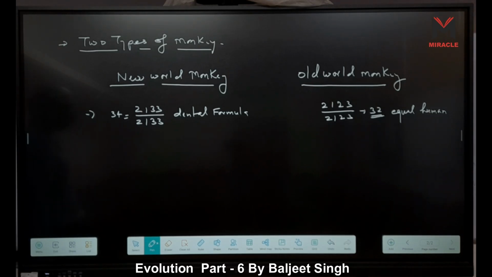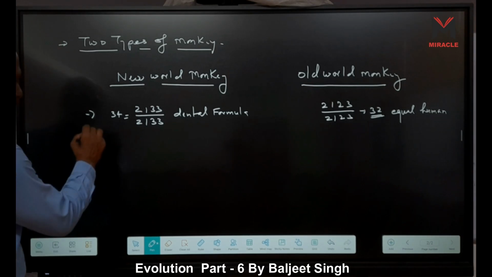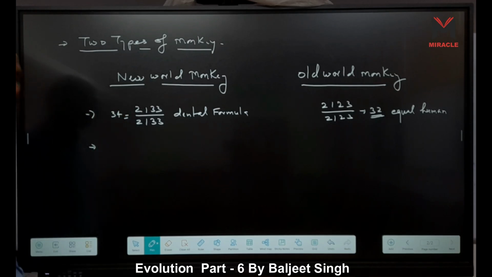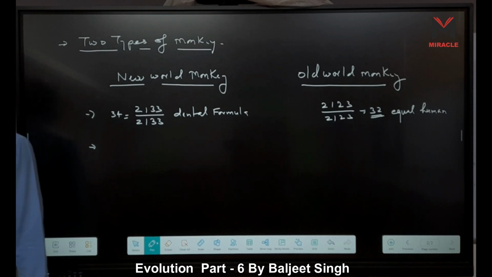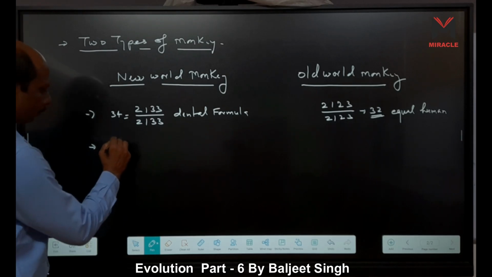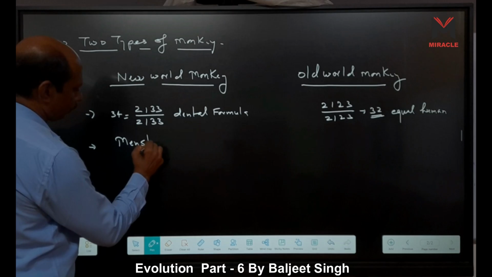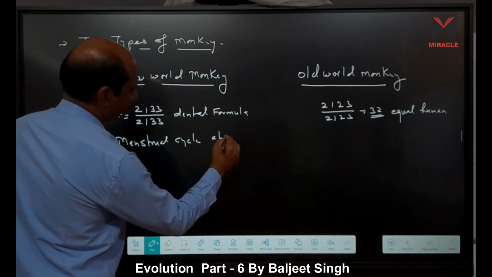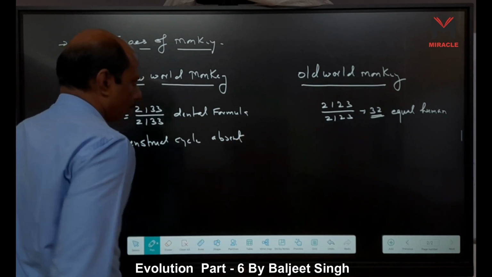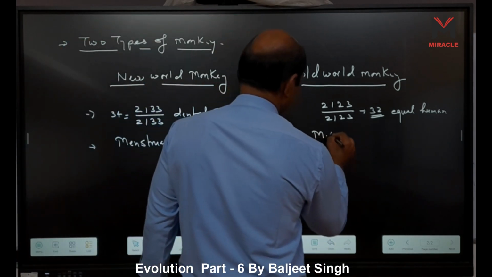Second thing, which is very important: in new world monkey, menstruation or MC is absent here. Menstrual cycle is absent. But here menstrual cycle is present.